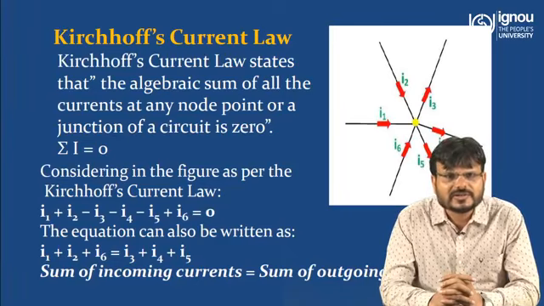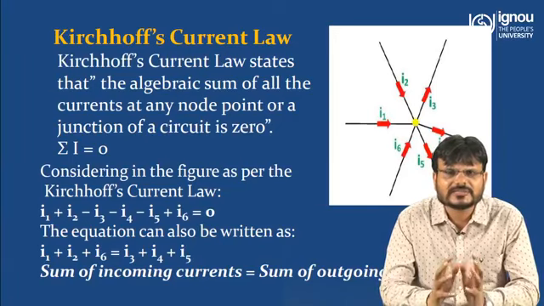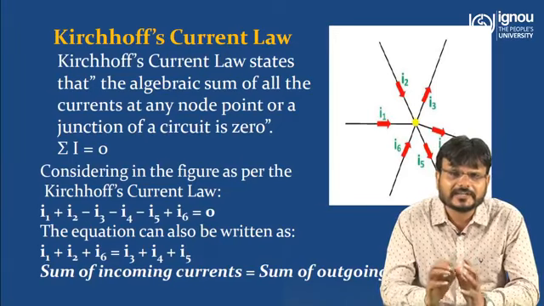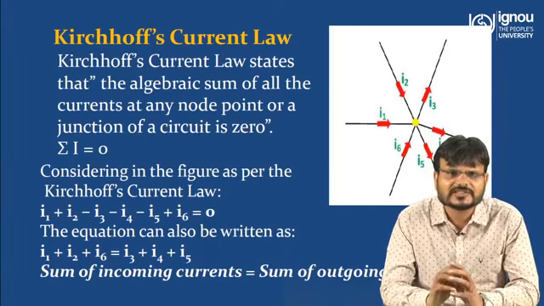Kirchhoff's current law states that the algebraic sum of all the currents at any node or point or junction of a circuit is 0. That means sigma I is equal to 0. That means the algebraic sum of current at any particular node or junction is equal to 0.